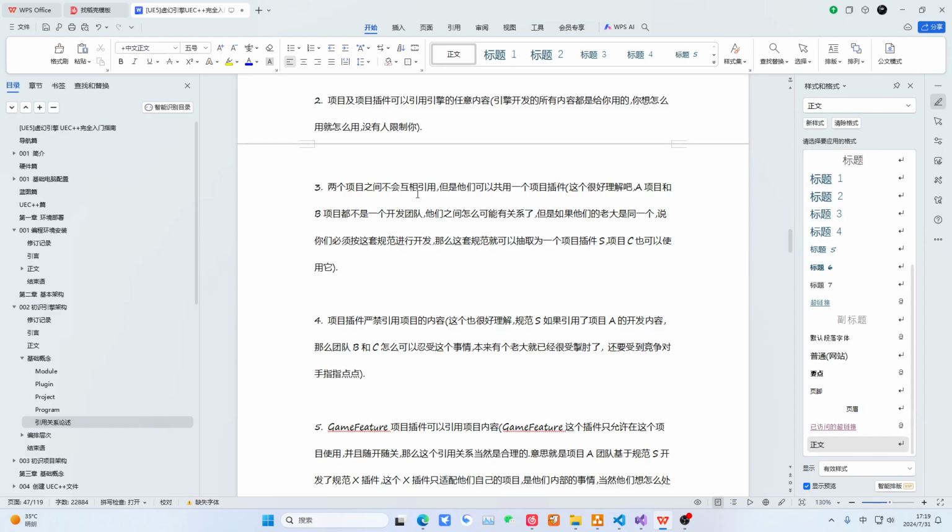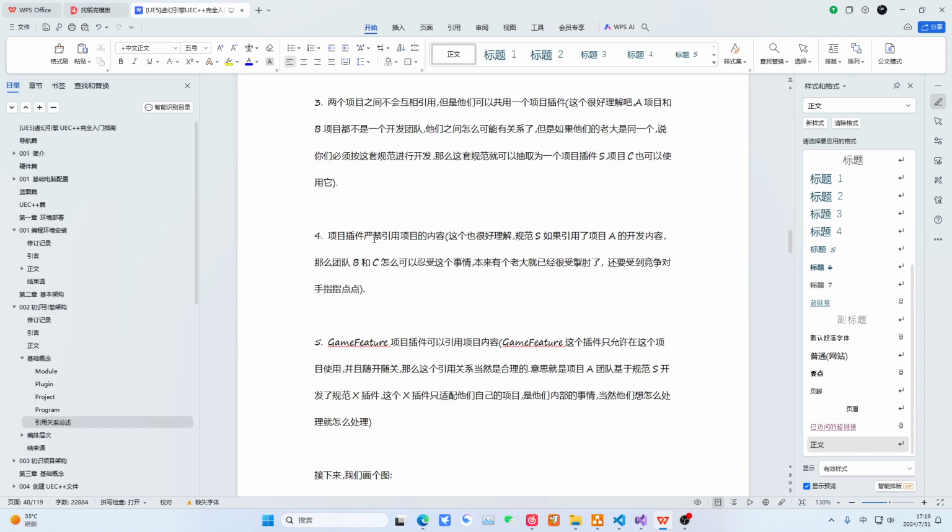The leader, as you all say, develops using this graph. We just store things as a project plugin. Everyone just imports this plugin and uses it. That's it. And this plugin is not allowed to contain project content. This is very easy to understand.